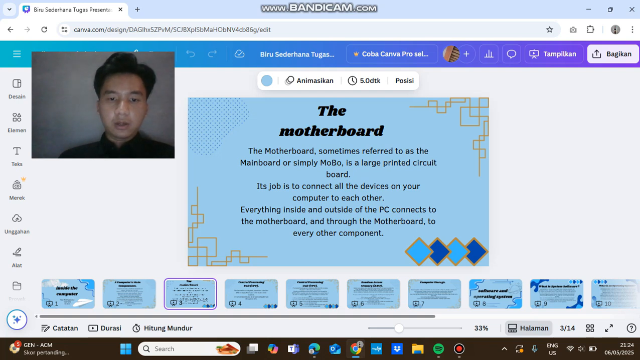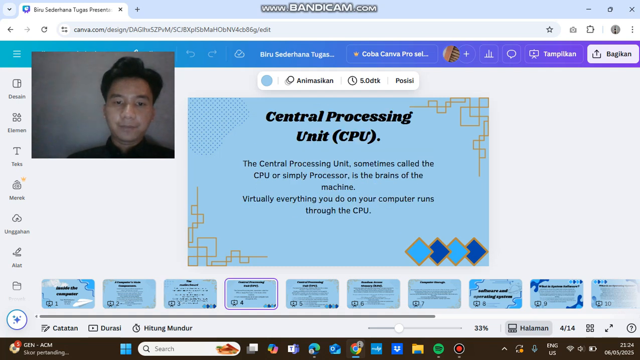The motherboard. The motherboard, sometimes referred to as the mainboard, or simply MOBO, is a large printed circuit board. Its job is to connect all the devices on your computer to each other. Everything inside and outside of the PC connects to the motherboard and through the motherboard to every other component.